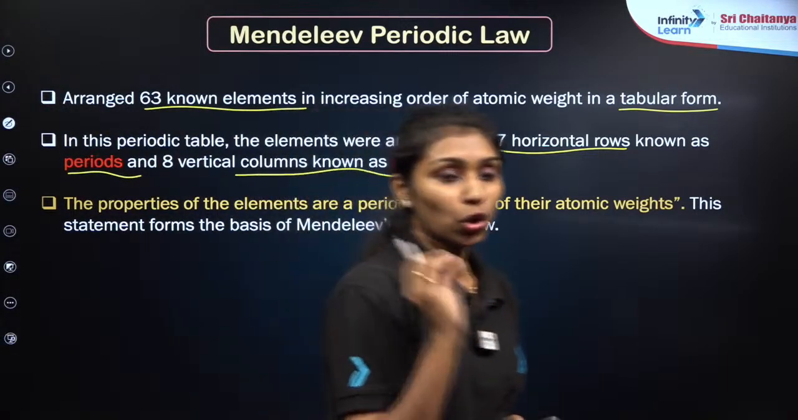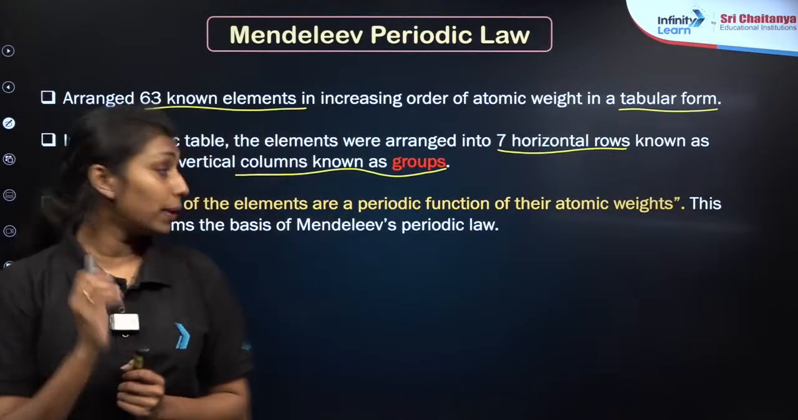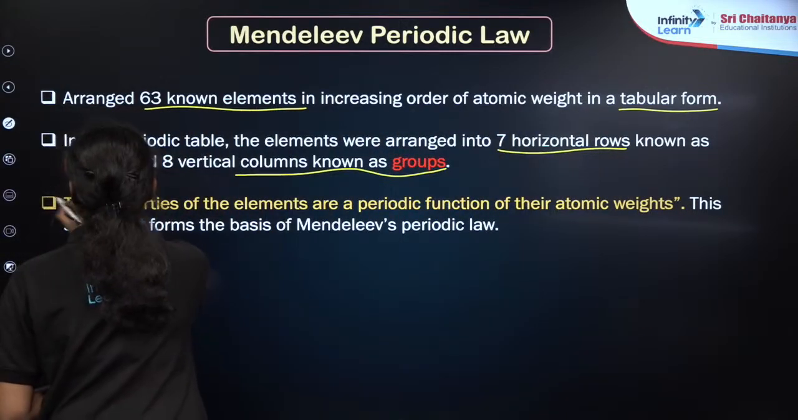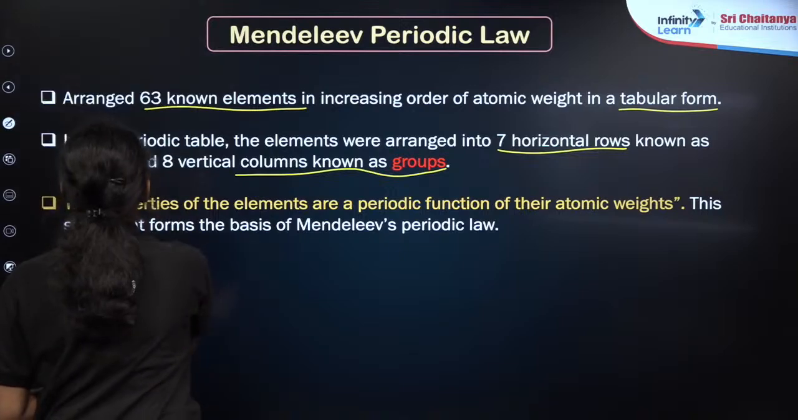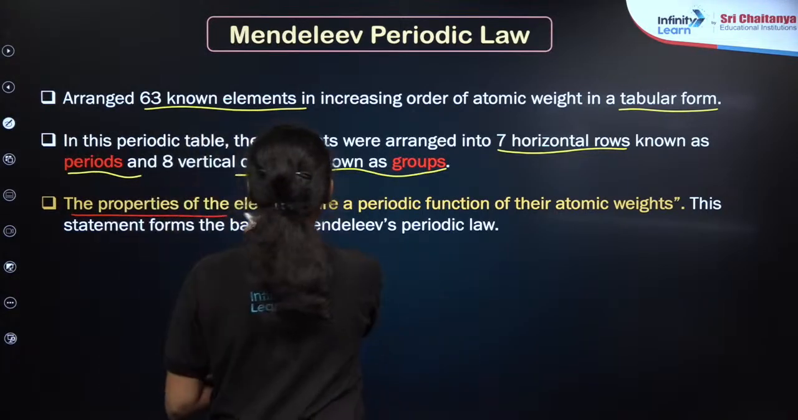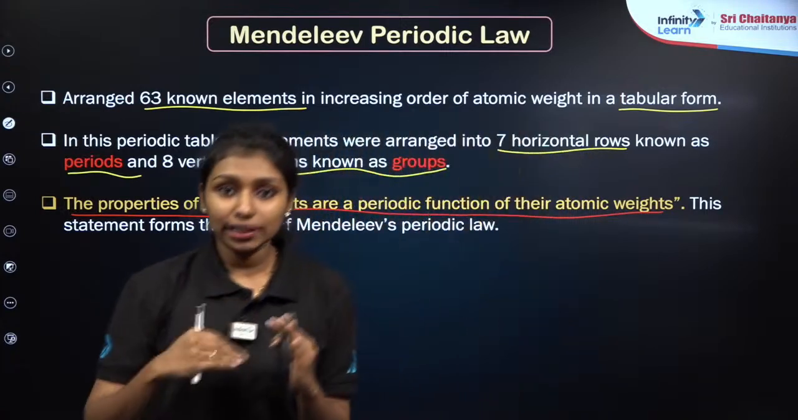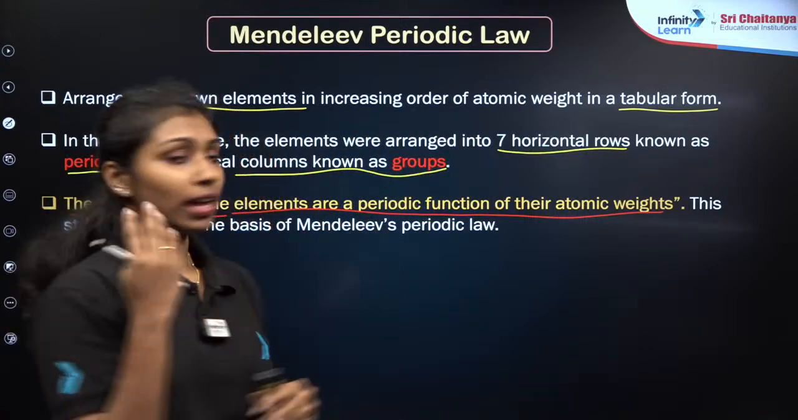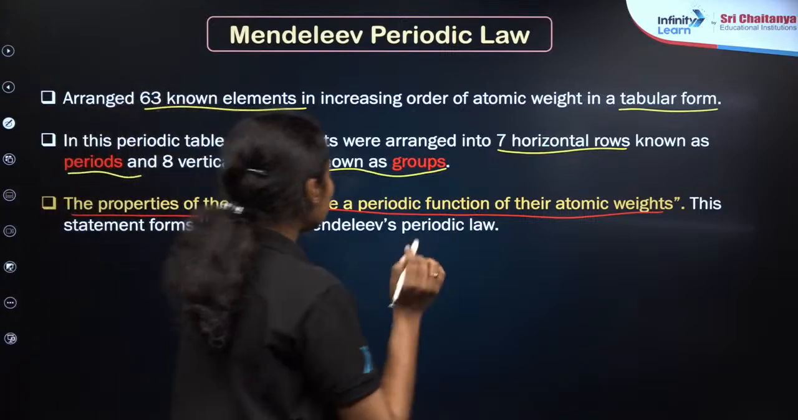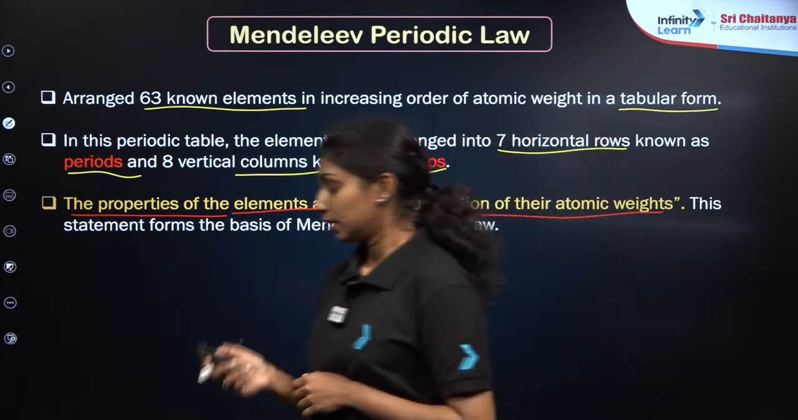Finally, he made a law, Mendeleev's periodic law, which states that the properties of elements are the periodic function of their atomic weights. Which means as the atomic weights vary, the properties also vary along with that. This is the major contribution of Mendeleev's periodic law.